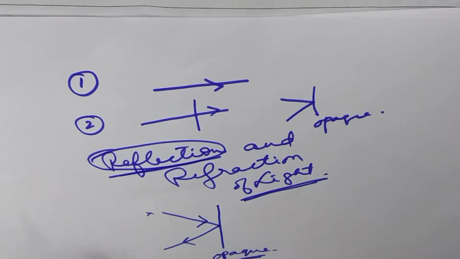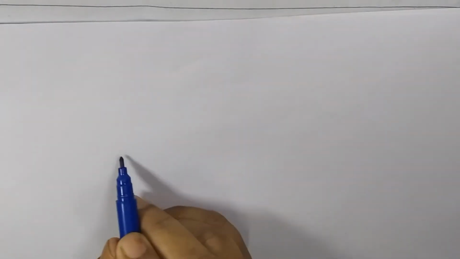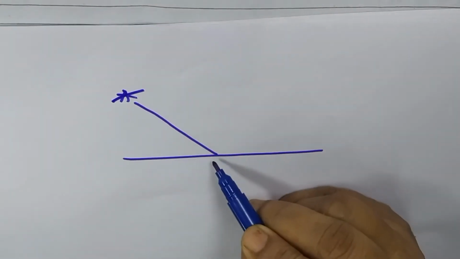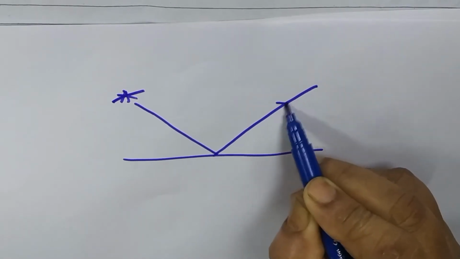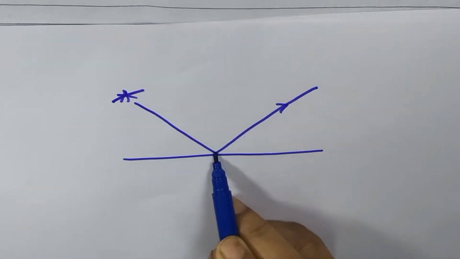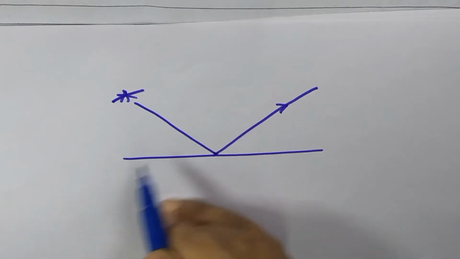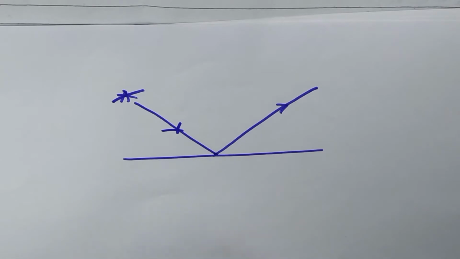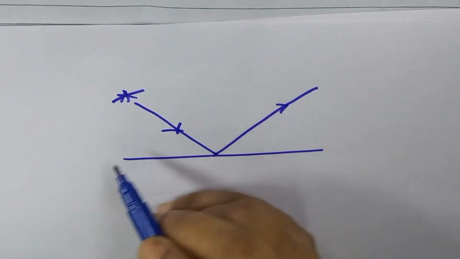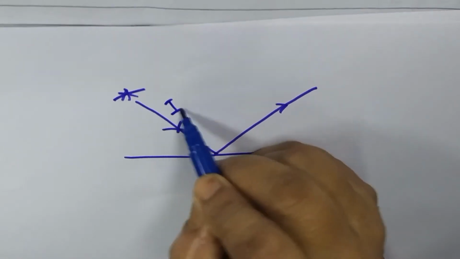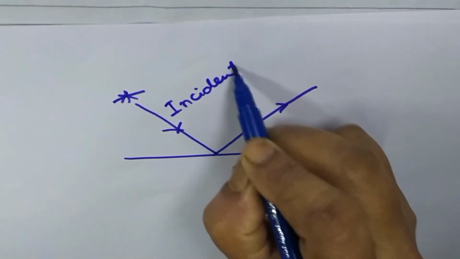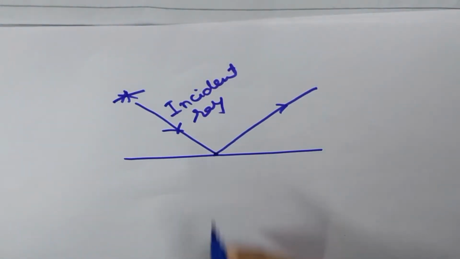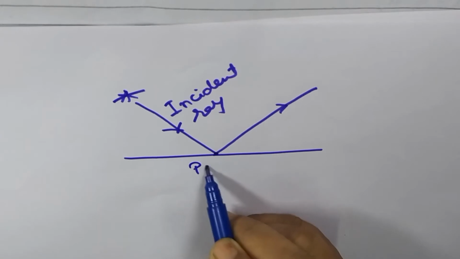This is the mirror, this is the ray coming from the source, and this one is the reflected ray which is going away after striking the mirror. The ray coming from the source of light is called the incident ray. This point where light is striking is called the point of incidence.